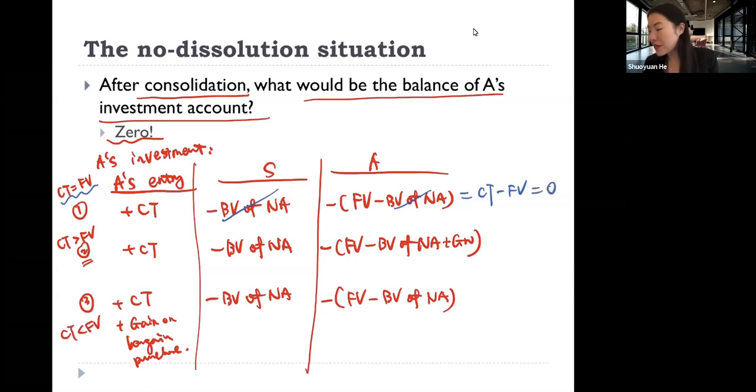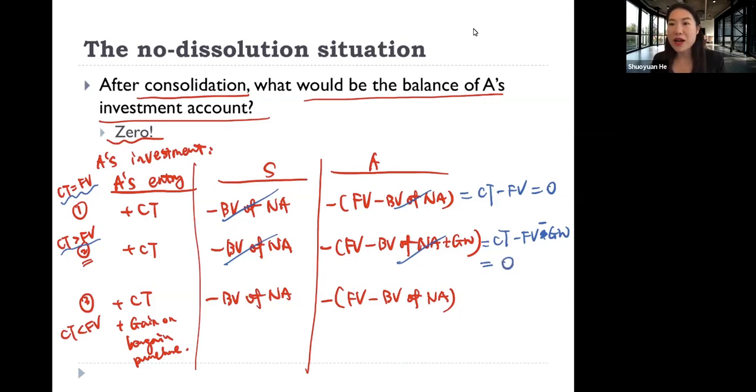So this difference will be 0. And if it is the second situation, book value cancels out. So we have consideration transferred minus fair value, and then minus, because this is minus plus, so it is minus goodwill. The second situation, by definition, consideration transferred should be equal to the fair value plus goodwill. So this will be 0 as well.